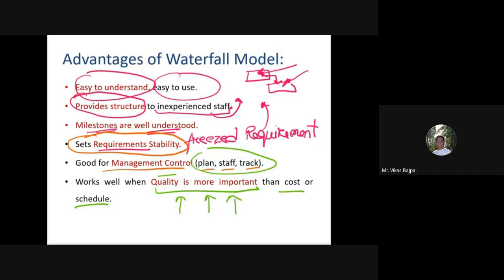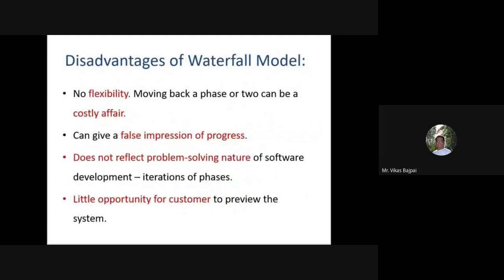So these were some benefits of using a waterfall model. Let's now talk about some of the drawbacks of the same model. So first thing is no flexibility. I cannot move from one phase to the previous phase. That's not possible. That's a major drawback. So moving back a phase or two can be a costly affair, because if I'm moving back, I have to start the same thing again.